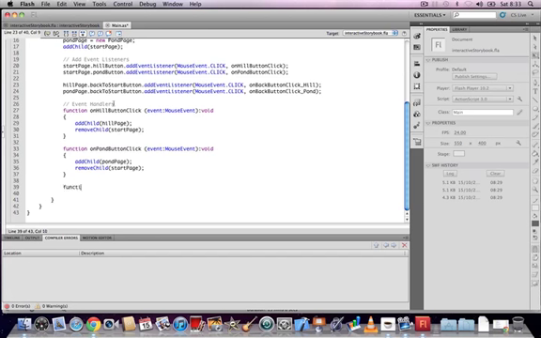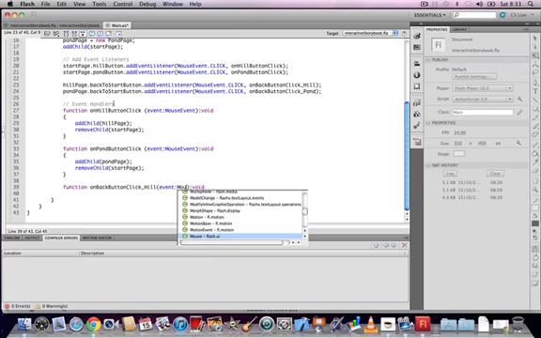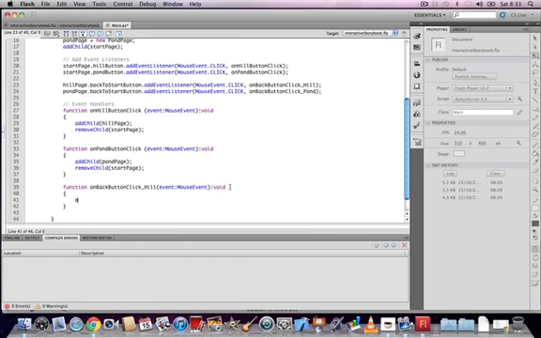So function onBackButtonClick_hill, ordinary bracket, event colon MouseEvent colon void, two curly brackets, addChild, ordinary brackets, startPage, semicolon, and removeChild, hillPage. So we're basically removing the hill page and adding the start page. Same thing for the pond back button. Function onBackButtonClick_pond, event MouseEvent, void, then addChild, startPage, and removeChild, pondPage. Okay.